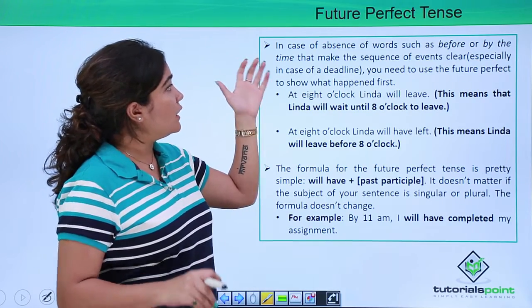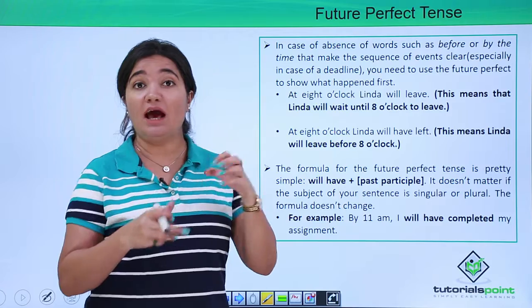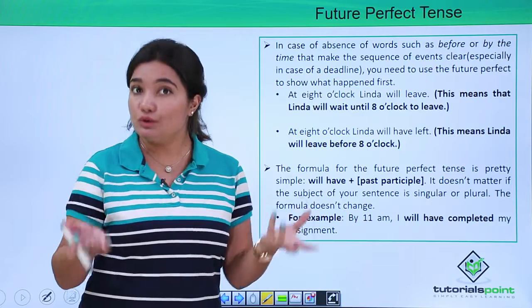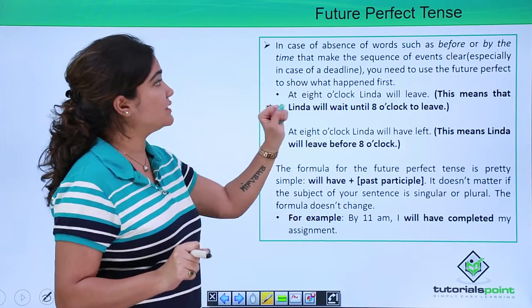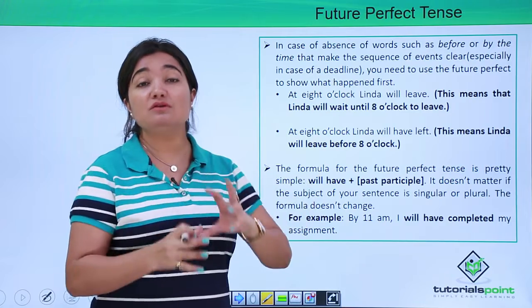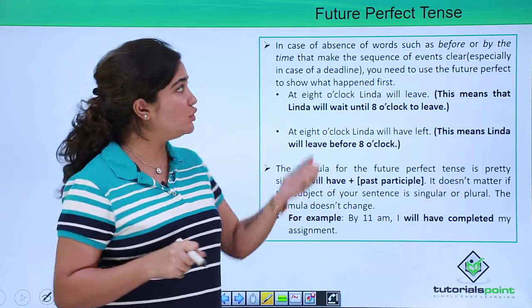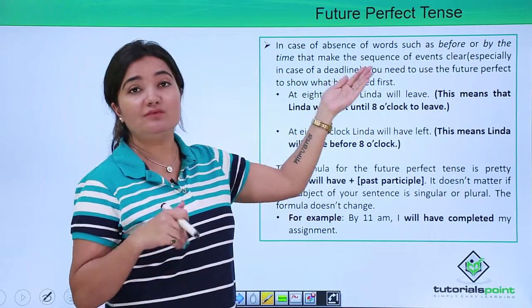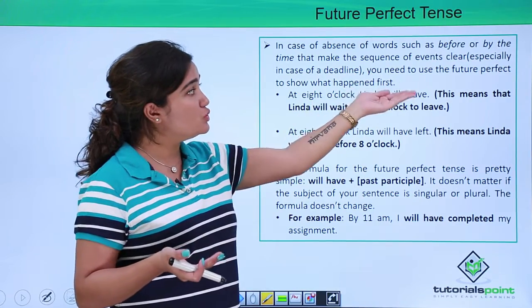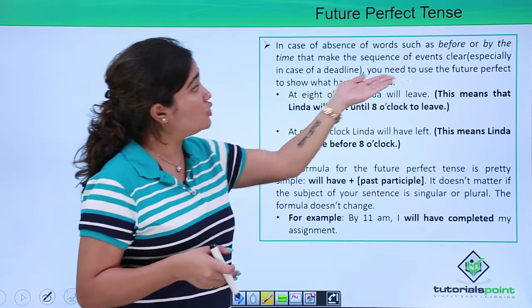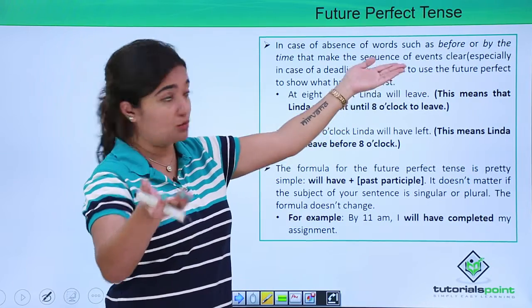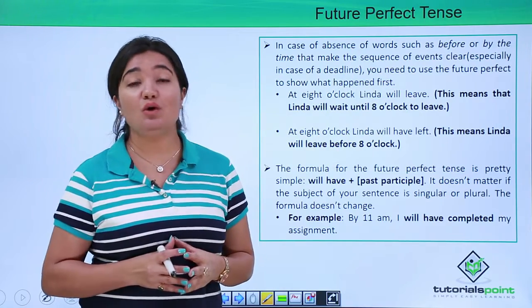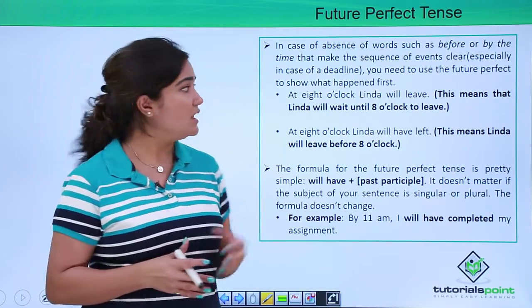Now, we read that example, right? Will have left or will leave, right? So that is the situation where we said that we could use it, but not always. So sometimes, by virtue of the fact that you use words such as "before" or "by the time," it makes a sequence of events clear, right? So you need to use the future perfect. These words such as "before" or "by the time" are used when you are talking about future perfect tense, right?